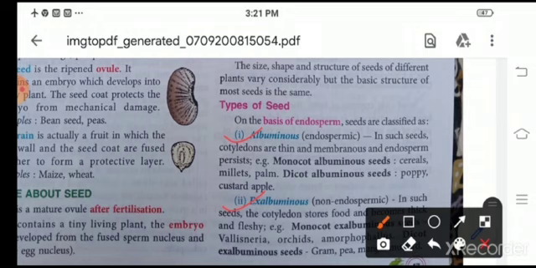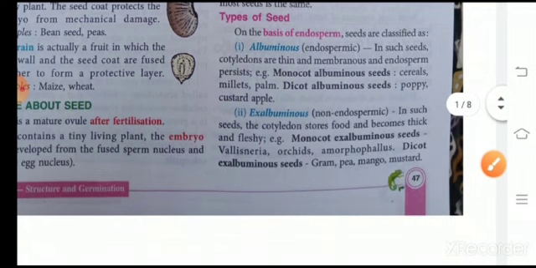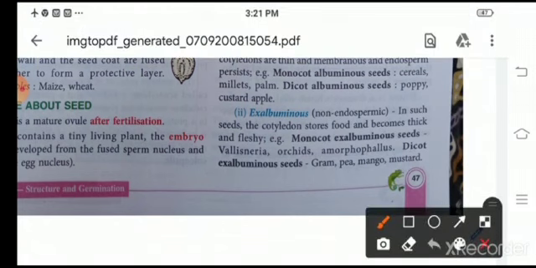Albuminous seeds are those in which cotyledons are thin and membranous in nature, and endosperm persists. For example, monocot albuminous seeds are the cereals, millets, palm, and dicot albuminous seeds are the poppy, custard apple. Exalbuminous or non-endospermic seeds are those in which the cotyledons store the food and become thick and fleshy in nature. For example, monocot Vallisneria, and dicot exalbuminous seeds are gram, pea, mango, mustard.